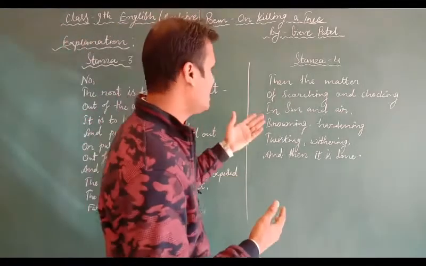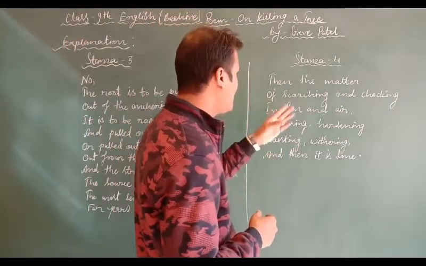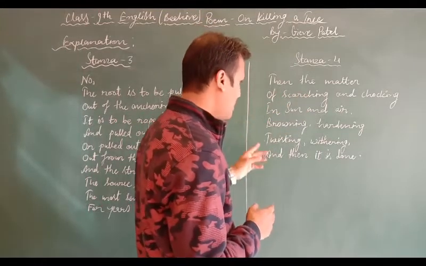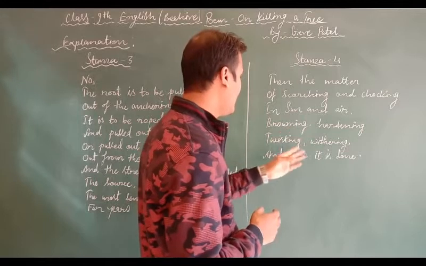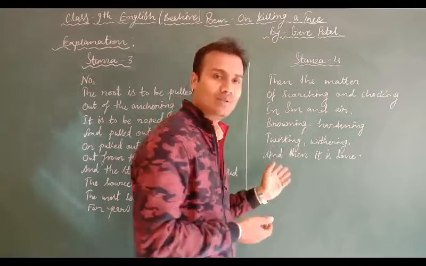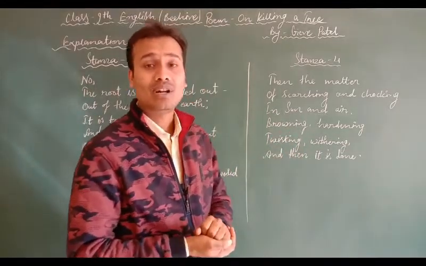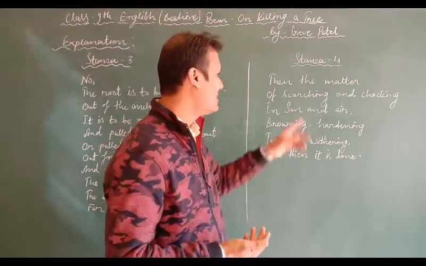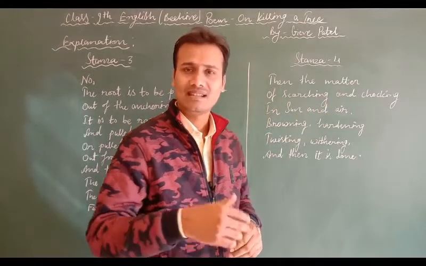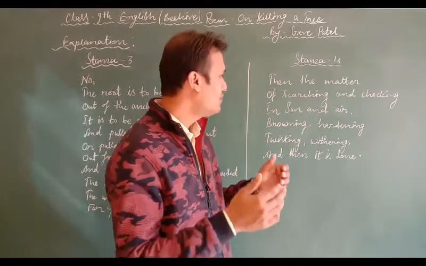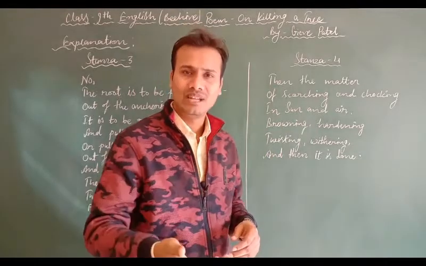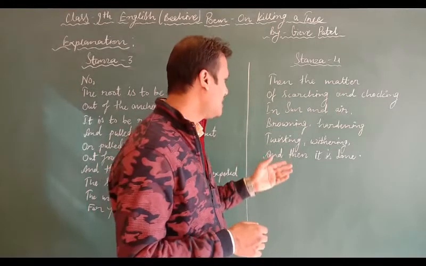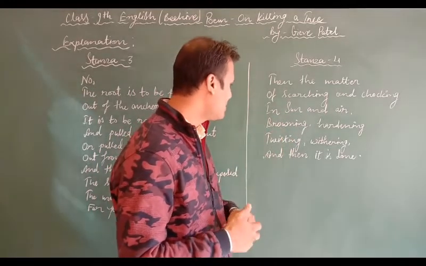Now students, let's take the fourth stanza. Then the matter of scorching and choking in sun and air, browning, hardening, twisting, withering, and then it is done. What does the poet say through this? The poet says that once the tree is uprooted, now the process of scorching and choking starts, okay. Once it is uprooted, with the action of wind and sun, it starts withering, it starts drying up, and after that it will twist and turn brown.